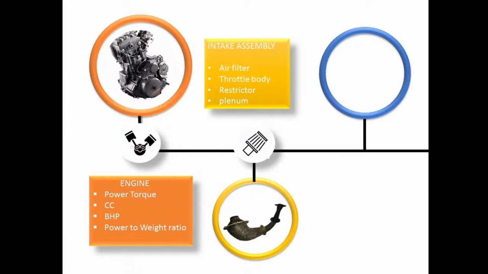Now next is the restrictor. We have used Venturi as a restrictor. Venturi increases the velocity as well as it reduces the pressure drop. So we have considered Venturi. Other than Venturi, orifice plate is also used, but it produces more amount of pressure drop, therefore we have not used it.